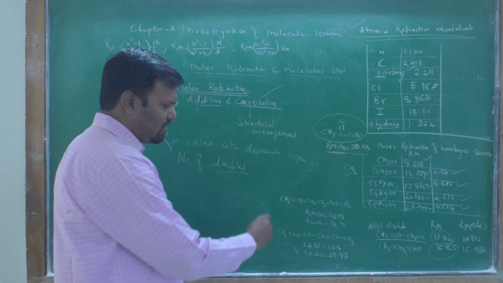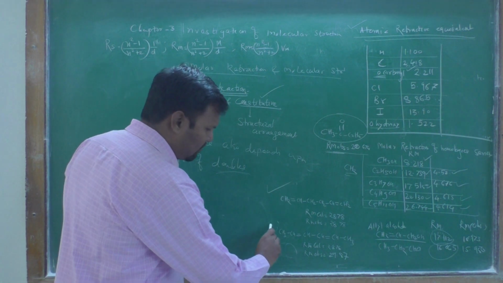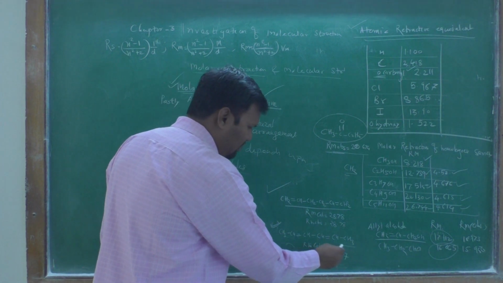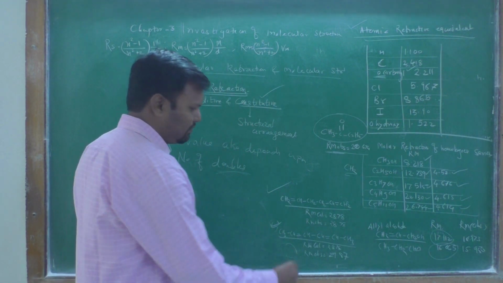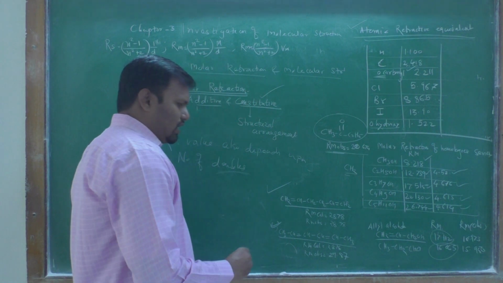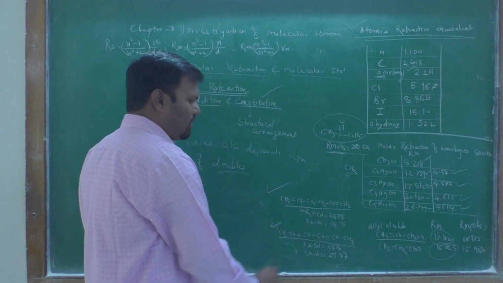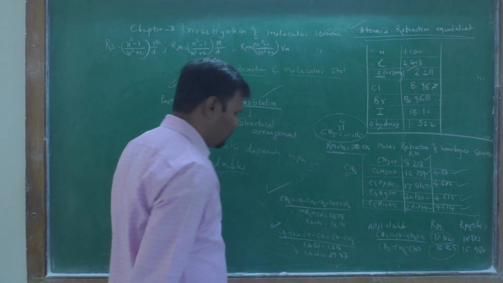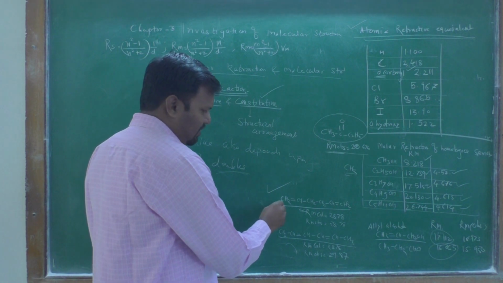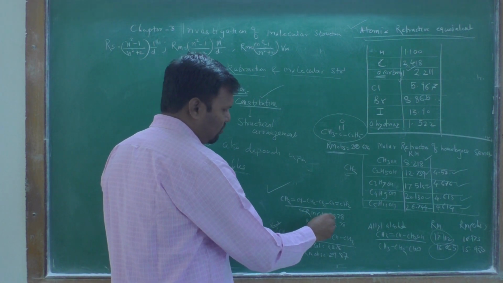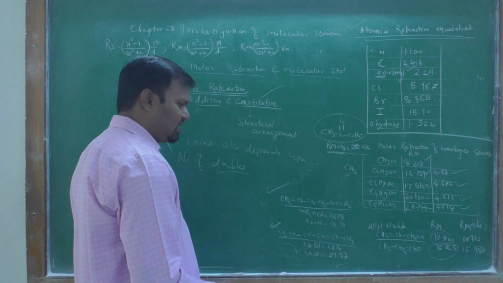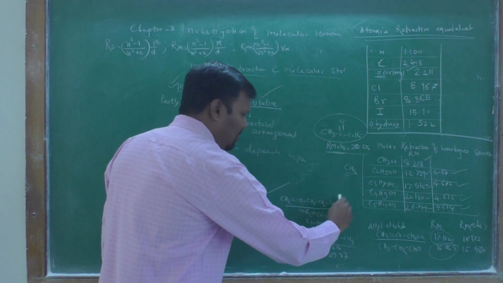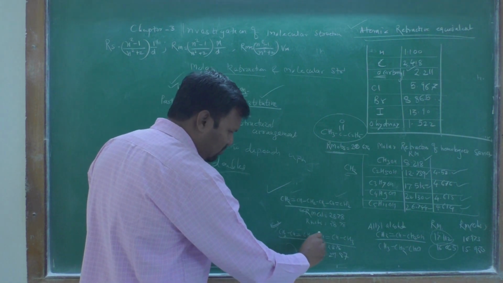Suppose we have this example, and both molecules have the same molecular formula. When you calculate this theoretically using the atomic refractive equivalents, you find that the calculated value of 28.78 exactly matches the Rm observed, 28.78. In this case, two double bonds are there, and in this molecule also two double bonds are there.